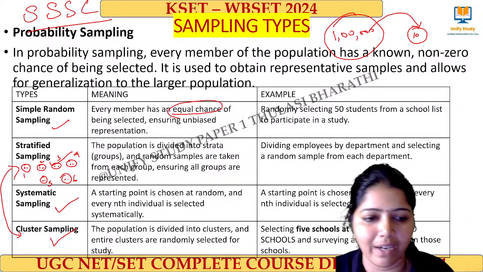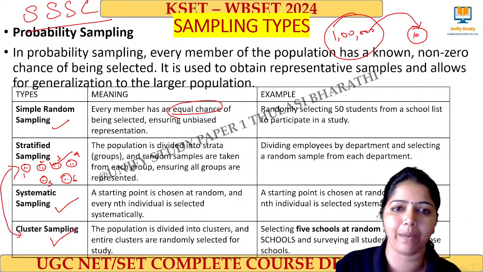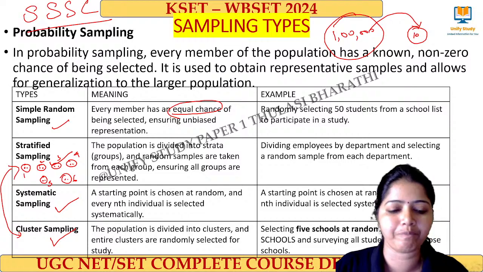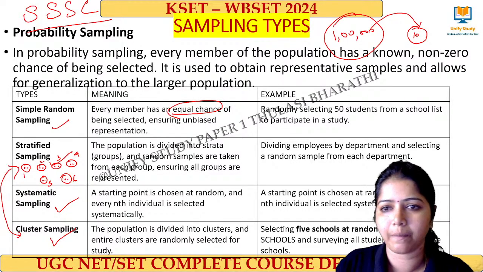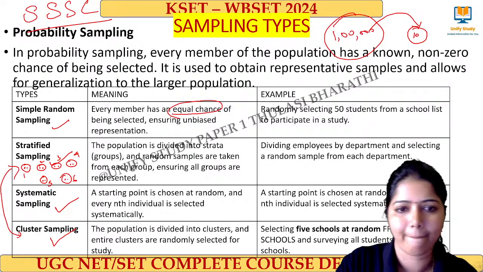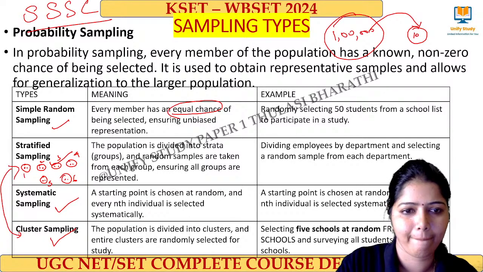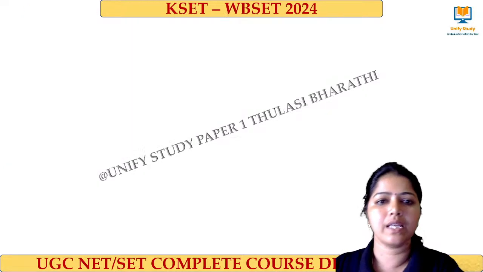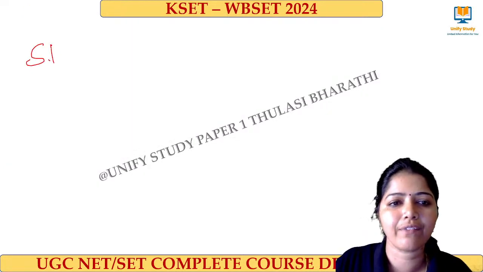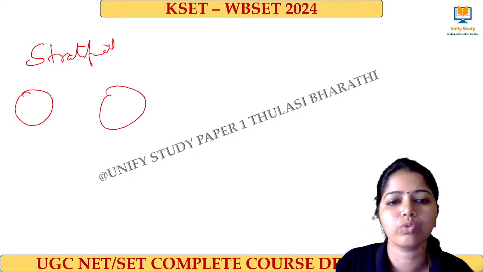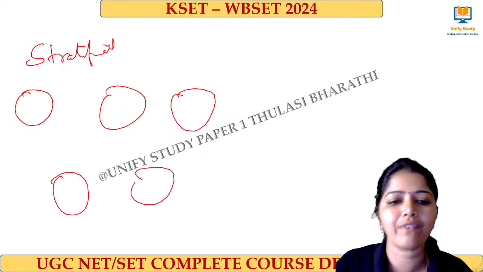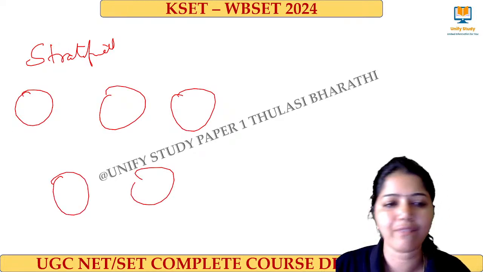That is stratified. But if you go to cluster sampling, I just create another slide. See here, so this is stratified. I have 5 clusters.